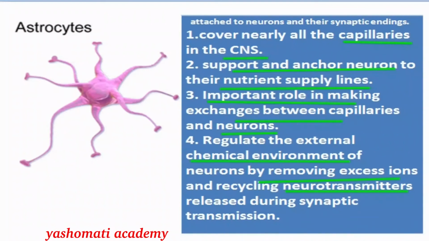So astrocytes support the neurons by providing them supplies and removing waste material from them by connecting them to the capillaries, and they also help in removing excess ions, thus keeping the external environment of the neurons in the same state.